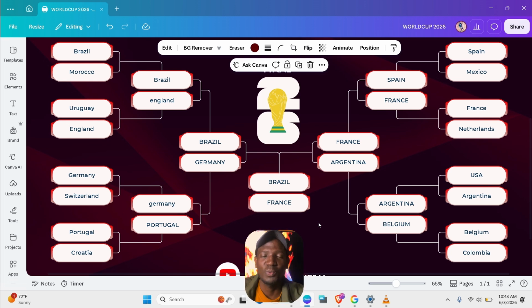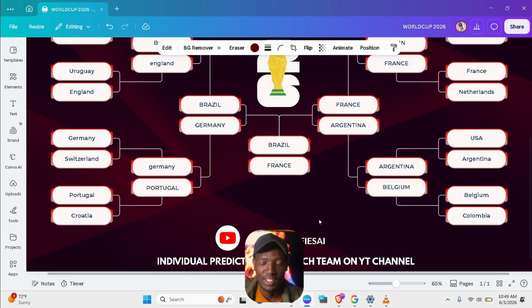Alright, so now in the final, we have seen Brazil and France. According to AI, Brazil and France are the final of the 2026 World Cup, based on the predictions we have been doing. And just a quick pause. Let me know in the comment section, who do you think will win between these two, Brazil versus France?